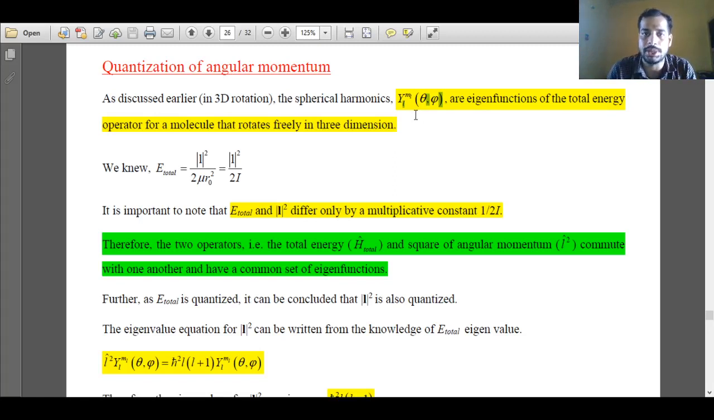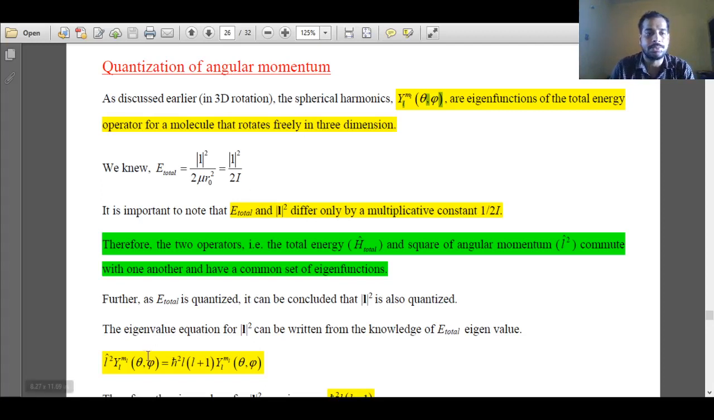Similarly, the spherical harmonics must be an eigenfunction for the square of angular momentum operator, because the total energy and the square of angular momentum are separated by a constant quantity 2I. So I can also say that the spherical harmonic functions are eigenfunctions of the square of angular momentum as well, because the total energy and the square of angular momentum differ only by a multiplicative constant, that is 1 over 2I. Therefore the spherical harmonic function is also an eigenfunction of what? The square of angular momentum.